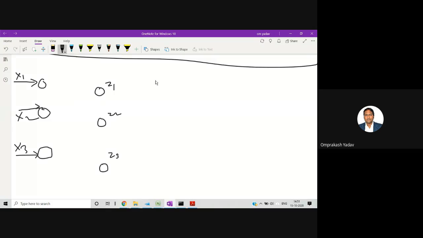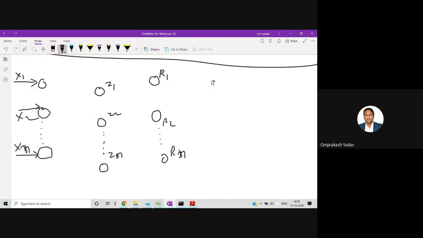Then again one more hidden layer, r1, let's say r2 and r3. So if you want, you can write this as n. If more are connected, you can write this one as n. Similarly over here also, let's say this is zn, and then we will make this one as xn.